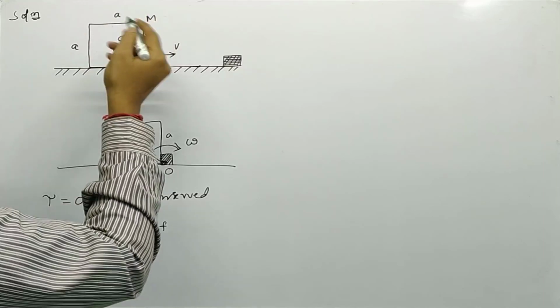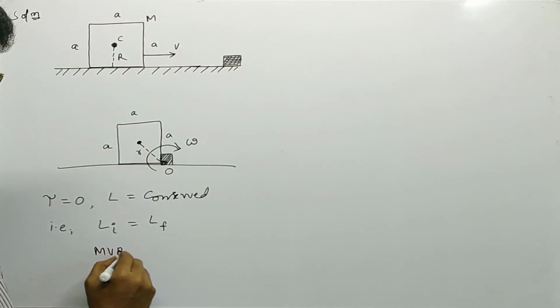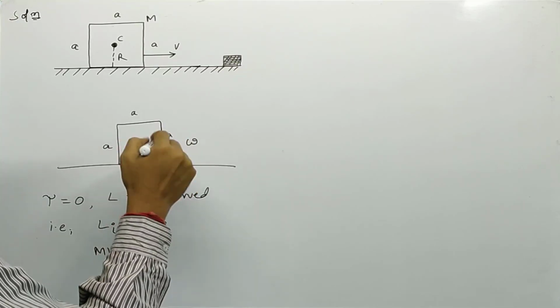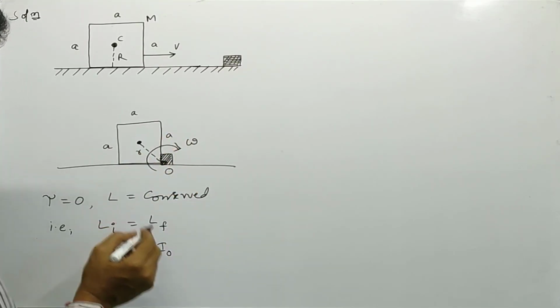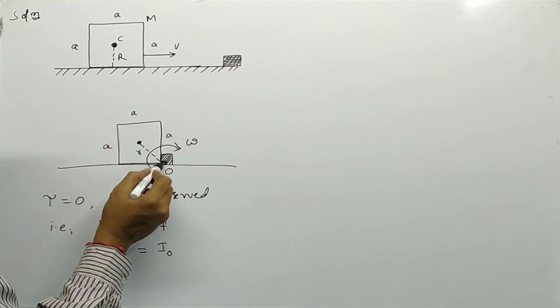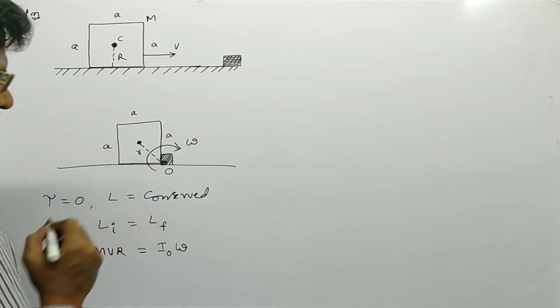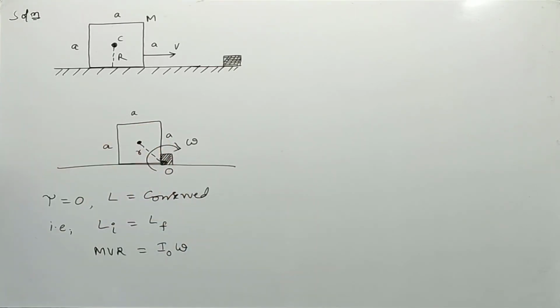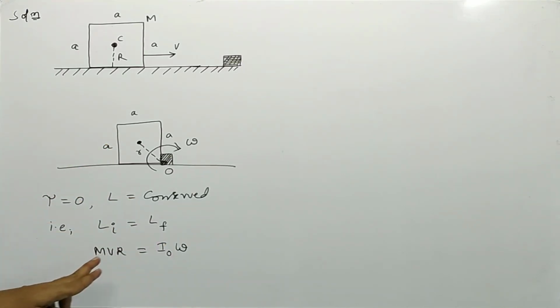Initial angular momentum we can write as mvr, and final angular momentum is I naught into omega, where I naught is the moment of inertia of the block about an axis passing through O, and omega is the angular speed of the block when it hits the ridge.